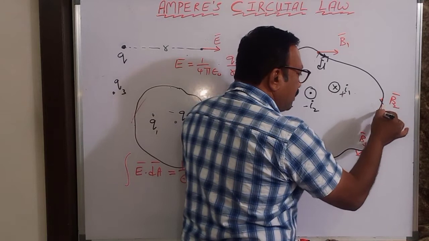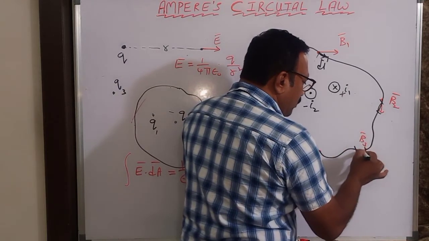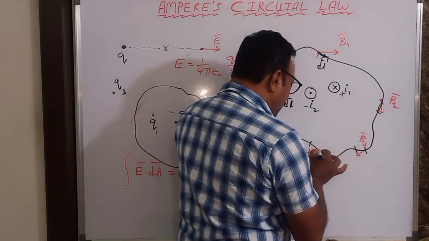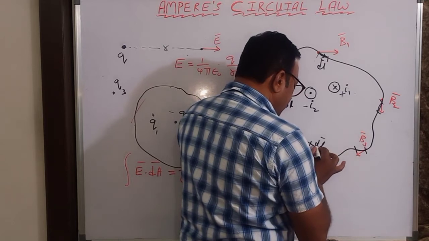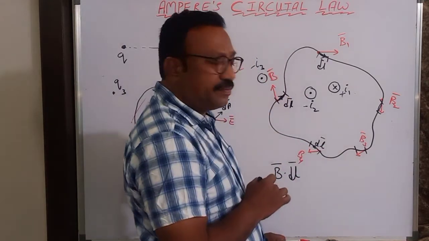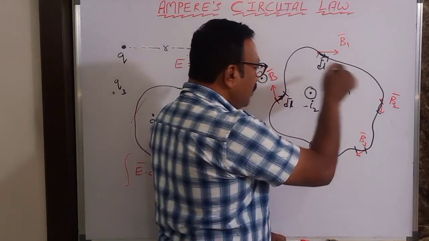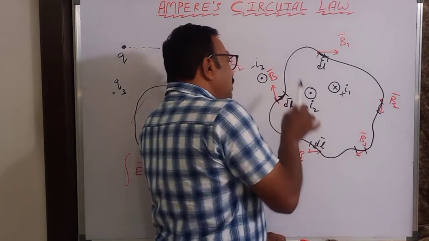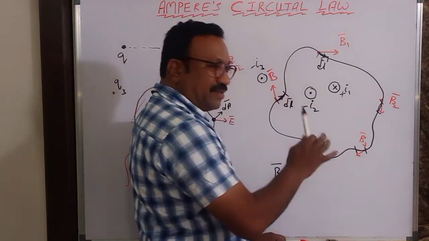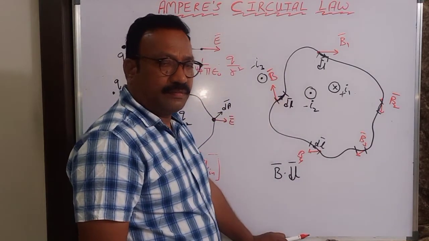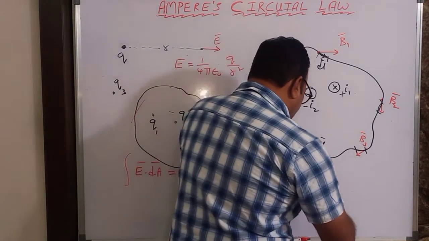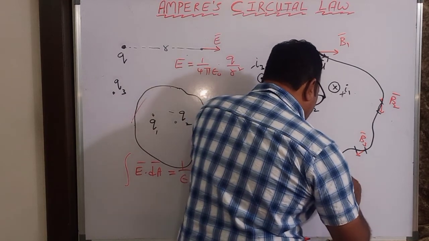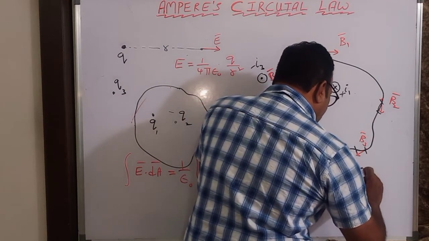So here is one dl bar, here is also one dl bar, here is also one dl bar. Everywhere I can take dl bar. Wherever you determine magnetic field, there I'll take dl bar. The dot product of B and dl, if you expand, you will get magnitude of B into magnitude of dl into cos theta.